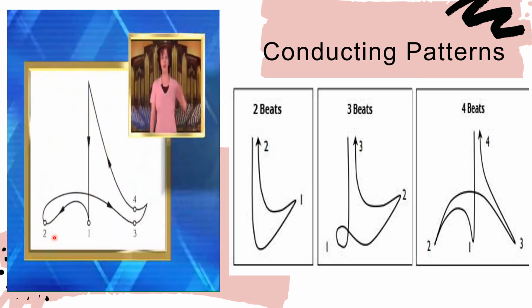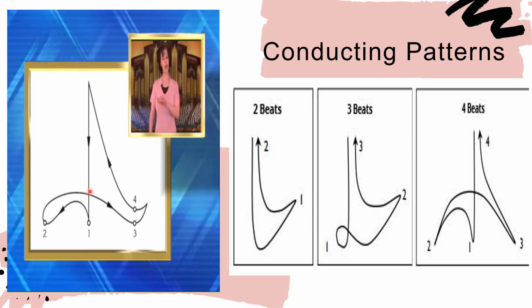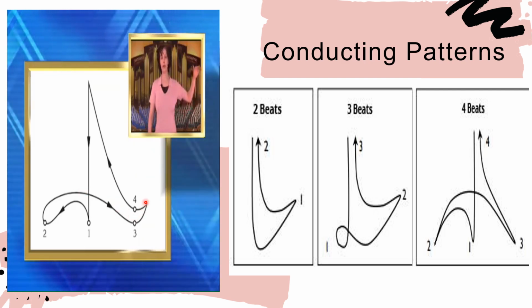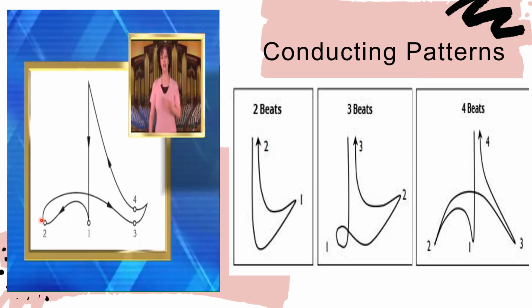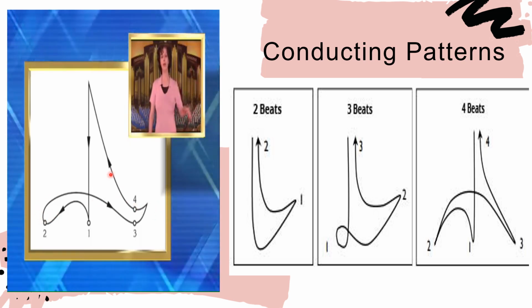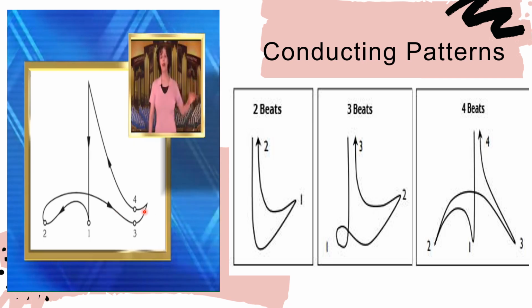4/4 pattern: down for beat 1, over across the body for beat 2, out for beat 3, and up for beat 4. 1, 2, 3, 4, 1, 2, 3, 4.